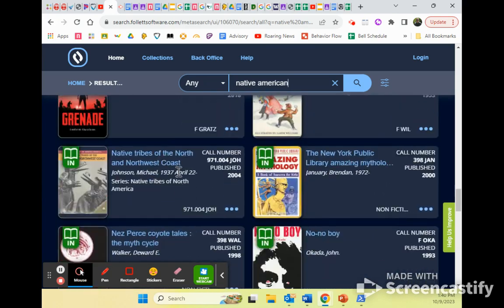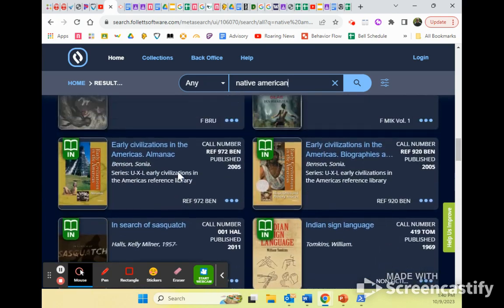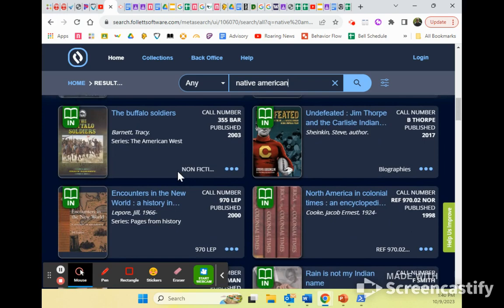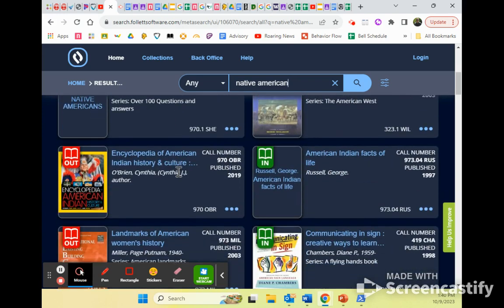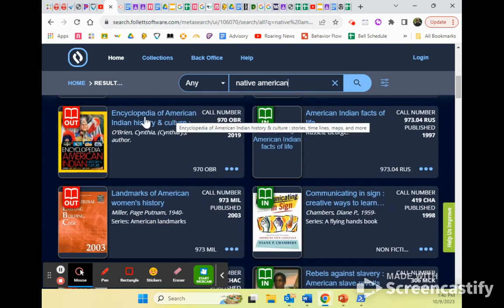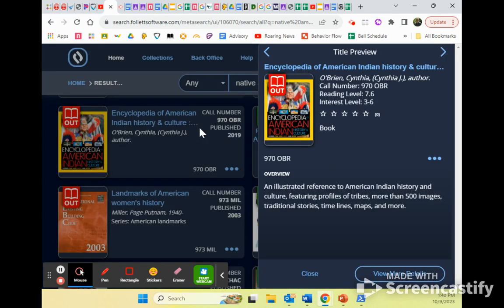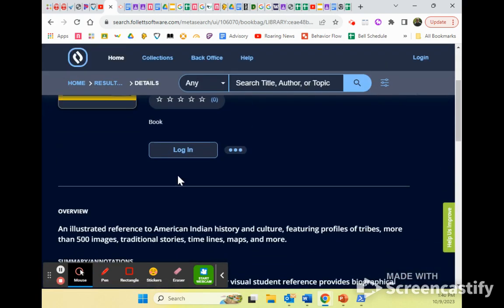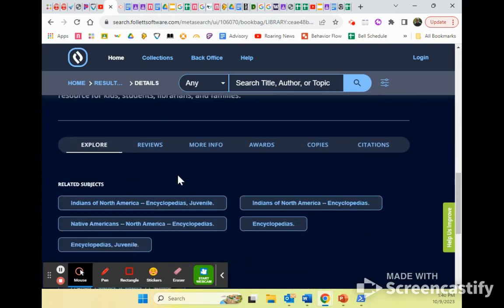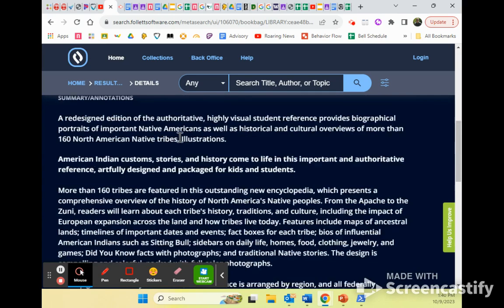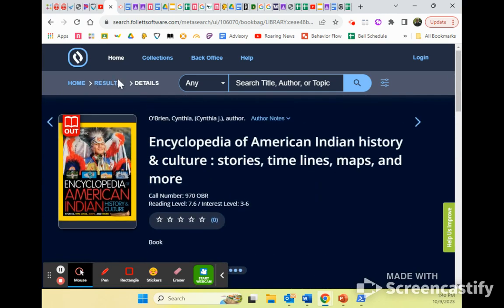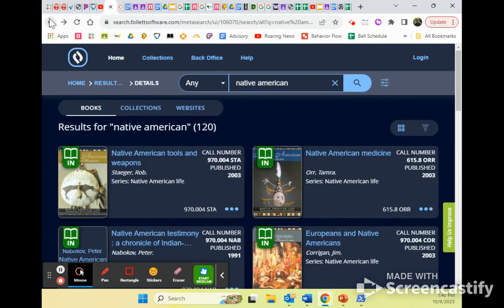Once I have a book that I want to pull out, I need to go check it out. Now, it's possible that like this one, Encyclopedia of the American Indian, History and Culture, it's already checked out. I wonder what awful person checked it out. Oh, right, it was Mr. Hicks. He checked it out so we would have copies of it. Not a big deal.